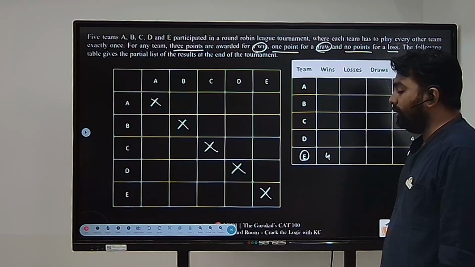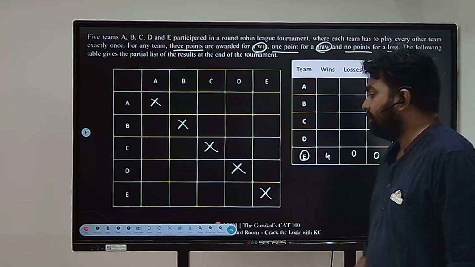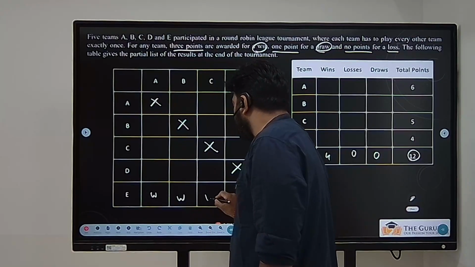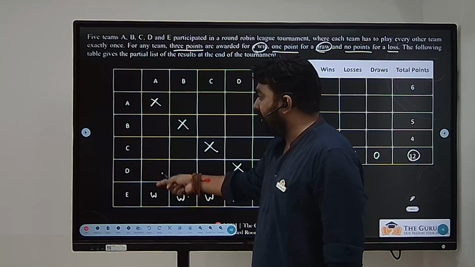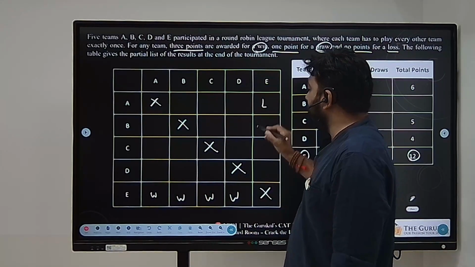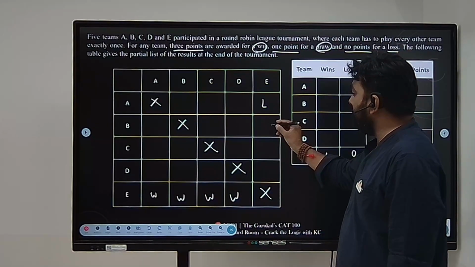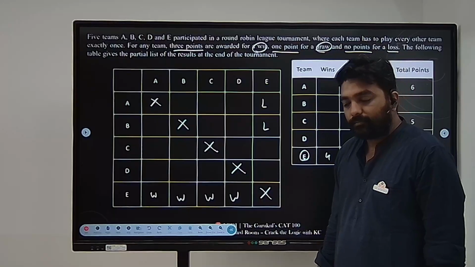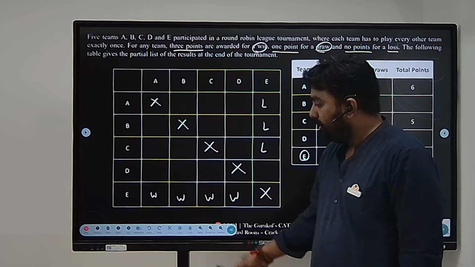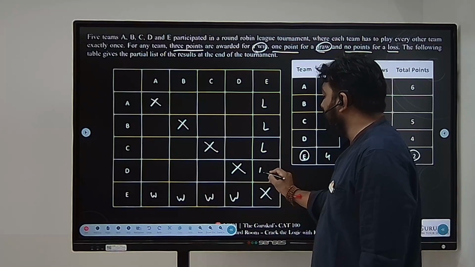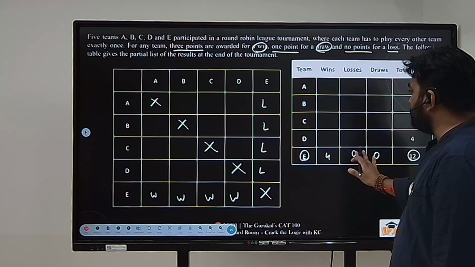Now can I conclude E will be winning all the matches? 0 losses and 0 draws. E is winning all the matches. If E is winning against A, can I say A is losing against E? The same way, E is winning against B. B is losing against E. E is winning against C. C is losing against E. E is winning against D. D is losing against E. First part, with this we are done.